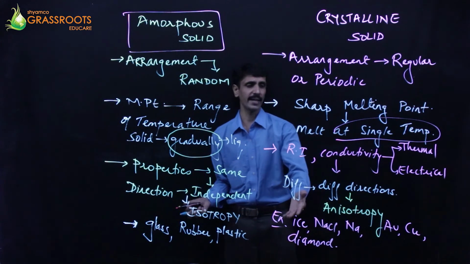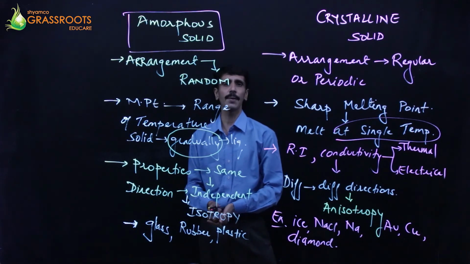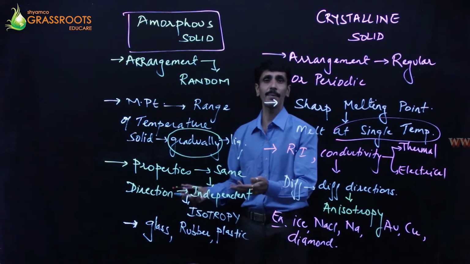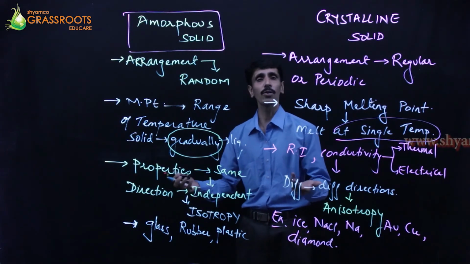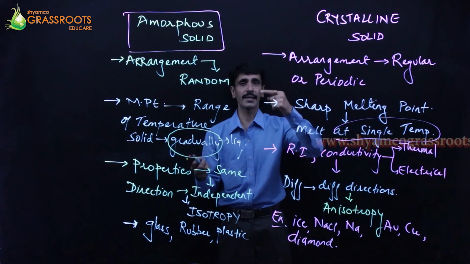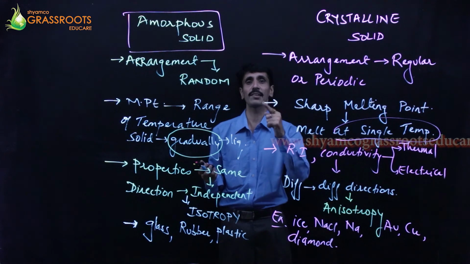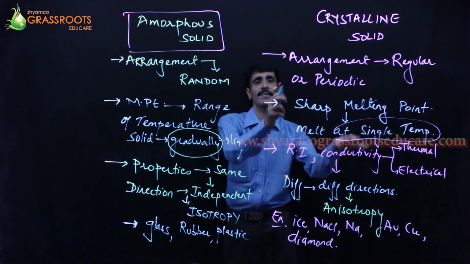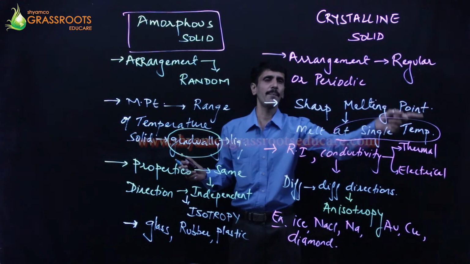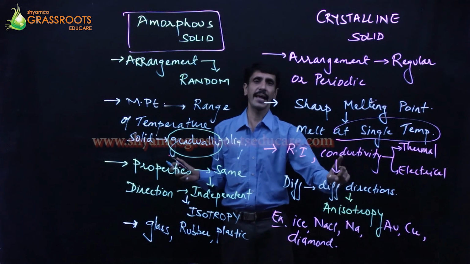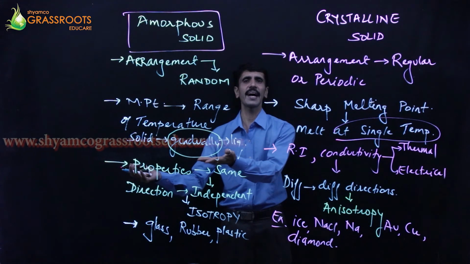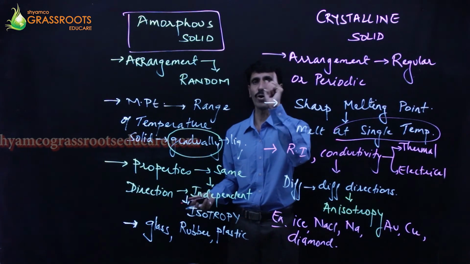और examples मैंने आपको बताया था, यहाँ पे ढेर सारे example दिए थे मैंने आपको. Ice, NaCl, sodium, copper, gold, diamond, graphite, etc. यहाँ पर glass, rubber, plastics, they are all going to be considered as what? Amorphous substances. So you can now compare it very well. ताकि आपको यकीन होगा कि मैंने जो बोला था वो सच बोला था. अगर ये याद है, इसका उल्टा कर दो, आपको क्या मिलेगा? Amorphous solid. Opposites कर दो. Regular का opposite is random. Sharp melting point का opposite is range. And anisotropic का opposite is what? Isotropic. That's it. So crystalline से हमें कौन सा मिल जाएगा? Amorphous solid. You got it everyone? Oh yes. We move